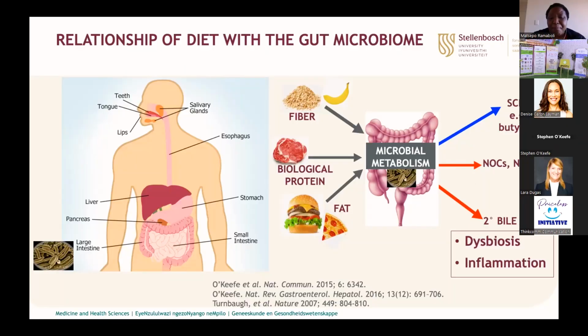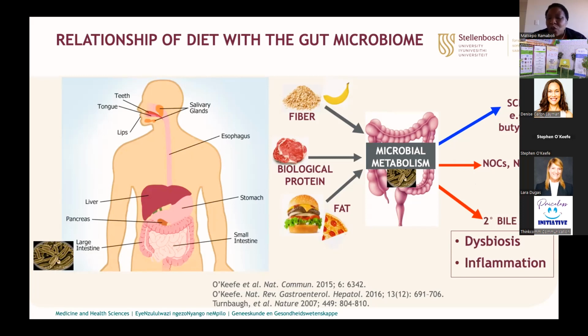And here in red arrows, you then see metabolic products that are produced when some of these foods like meat and maybe fatty foods are also metabolized by the gut microbiota. The reason why we have blue arrows is because short chain fatty acids such as butyrate have been found to be protective against the development of colon cancer and have been associated with good health benefits.